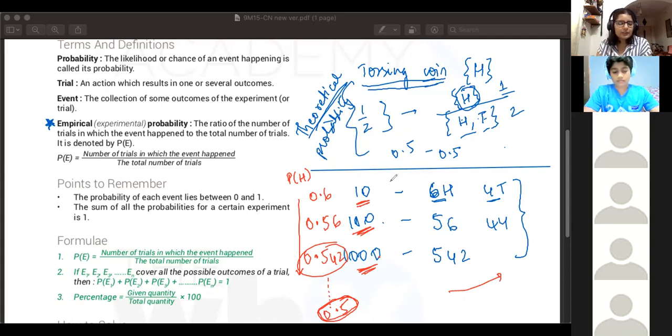At smaller numbers, it may not be equal. It may seem wrong or different. But as you keep increasing the number of trials, the probability is going to get equal to the theoretical probability. So Jill is saying experimental is also a trial, so it might vary. Absolutely. That's the reason the numbers are varying.